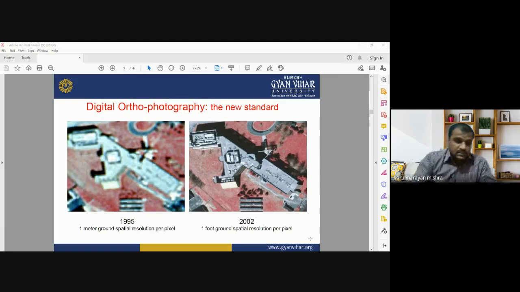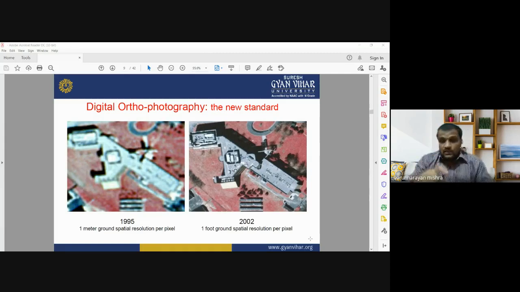You can see the amount of detail in both images. This is the image of the same area with two different spatial resolutions: one image at 1 meter ground spatial resolution per pixel, and the second image at 1 foot ground spatial resolution per pixel.